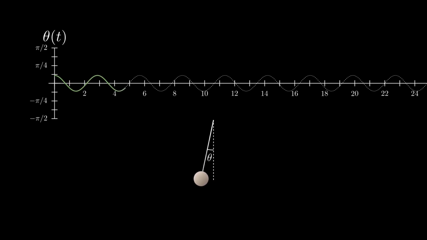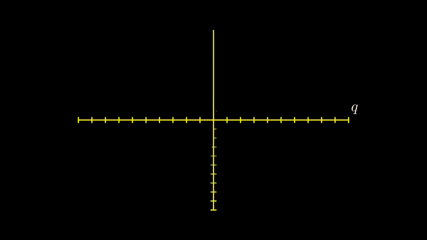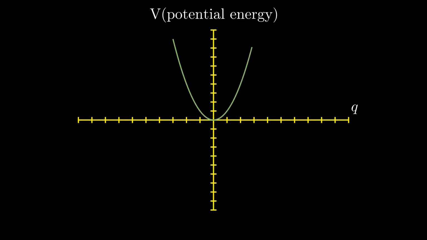So if you draw the potential energy of the SHO with respect to q, it turns out to be a parabola, and any oscillating system can be represented as a point inside the parabola, and it will oscillate with respect to time.